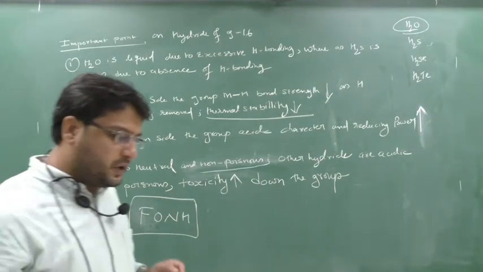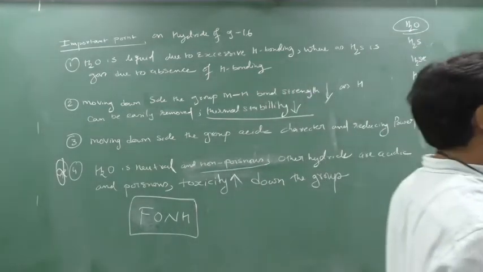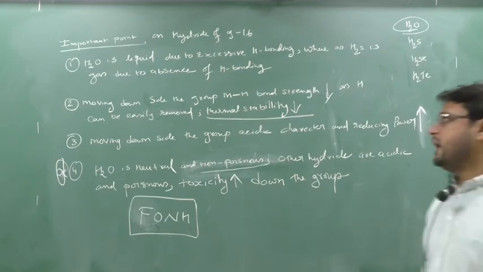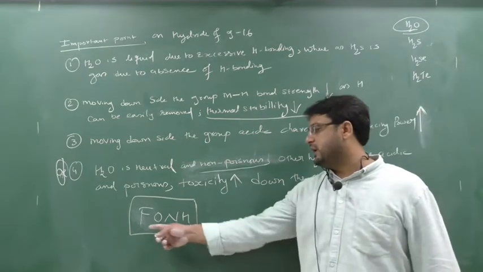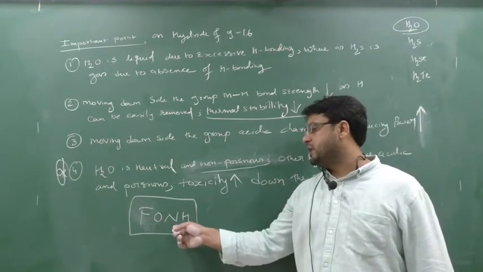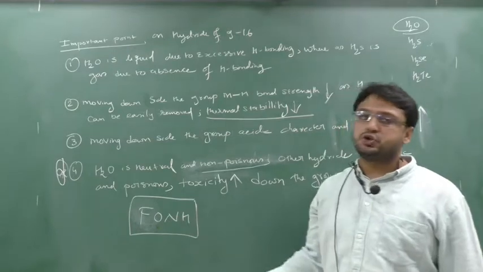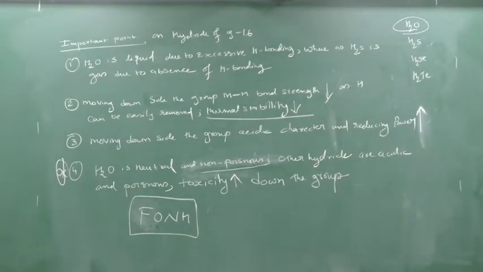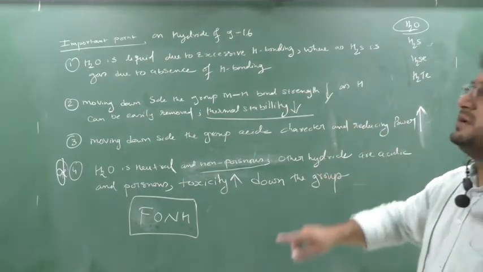It's very important. First point: water, H2O, is a liquid due to excessive hydrogen bonding between molecules, whereas H2S is a gas because there is an absence of hydrogen bonding. I told you the hydrogen bonding will be between F and H, or oxygen and nitrogen and hydrogen. These are the elements which can show hydrogen bonding. Clear this part? Next, moving downside the group, central atomic size increases.